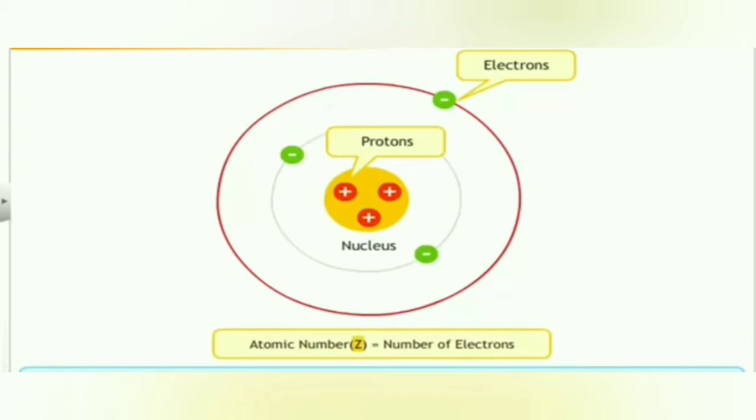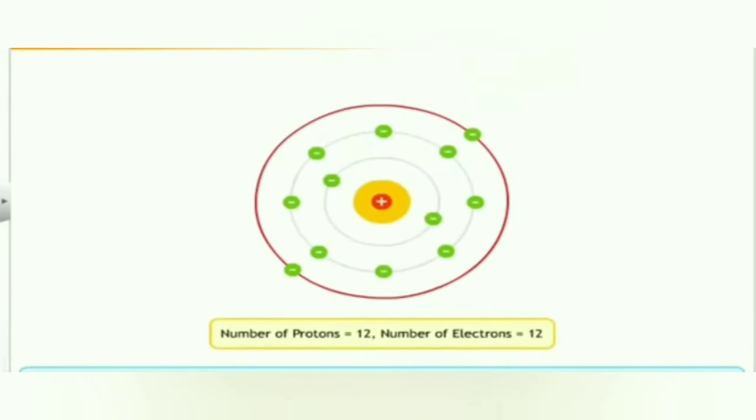Moreover, the number of electrons in an atom of element is also equal to its atomic number because an atom contains the same number of electrons and protons in it. For example, if the atomic number of an element is 12, then its atom contains 12 protons and 12 electrons.